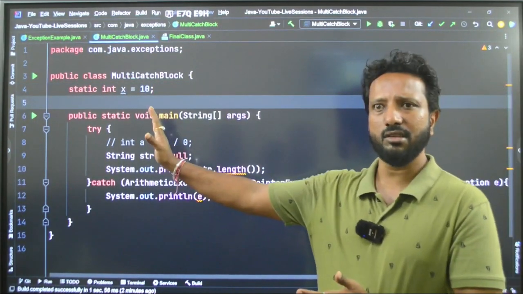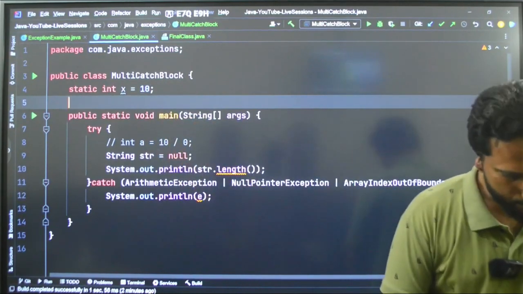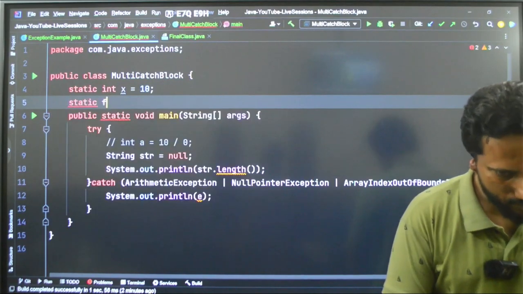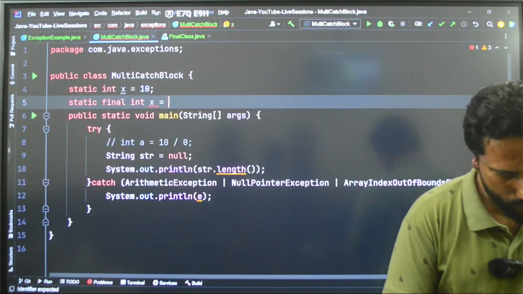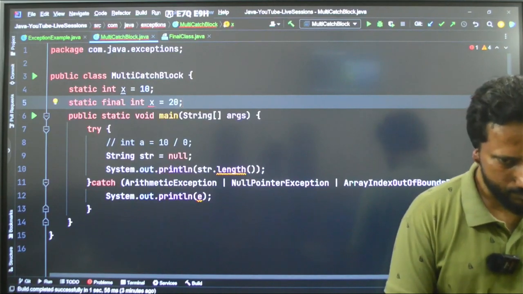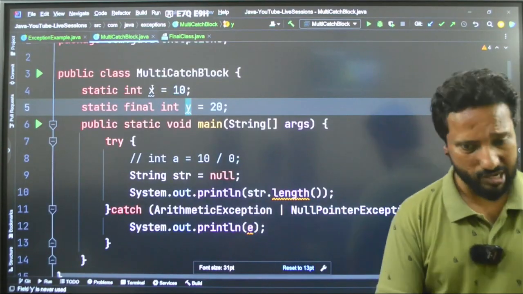No problem at all. This I can have. I have already shown that in the object oriented classes. Now, I have static final int x is equal to 20. Let me not write x because it will clash. Y equal to 20. No problem at all, right?